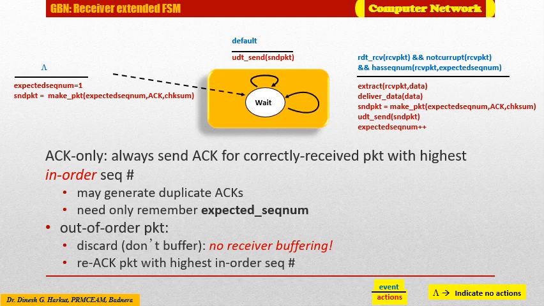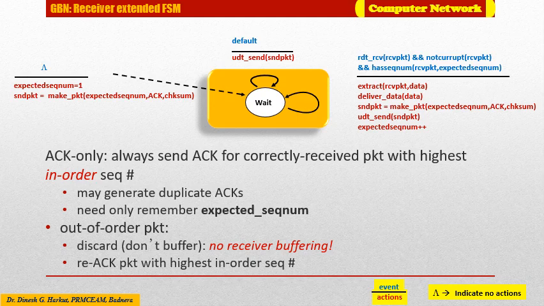In our GBN protocol, the receiver discards out of order packets. Although it may seem silly and wasteful to discard correctly received but out of order packets, the receiver has to deliver data in order to the upper layer. The advantage of this approach is the simplicity of receiver buffering, and the receiver need not buffer any out of order packets.